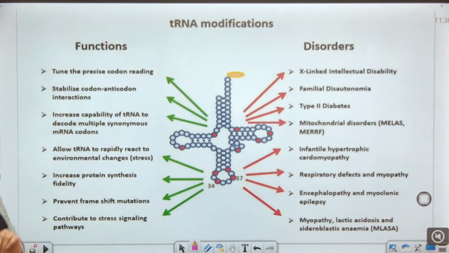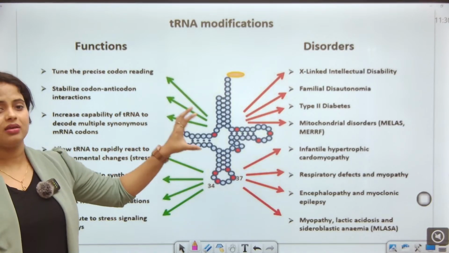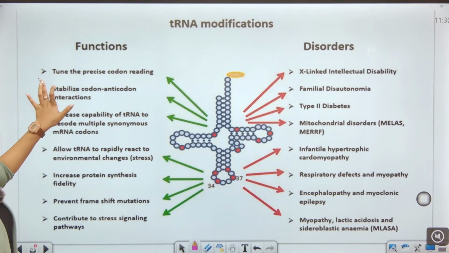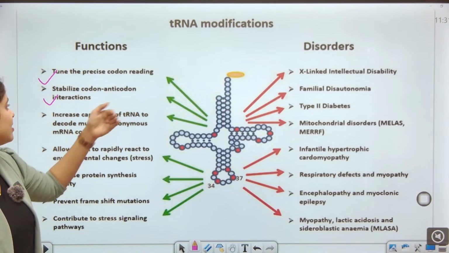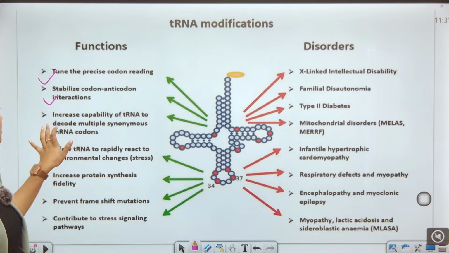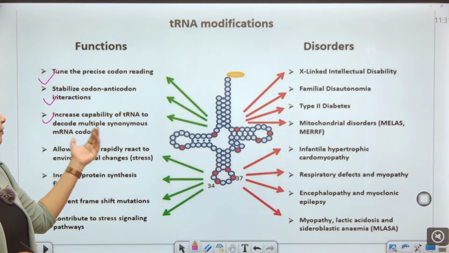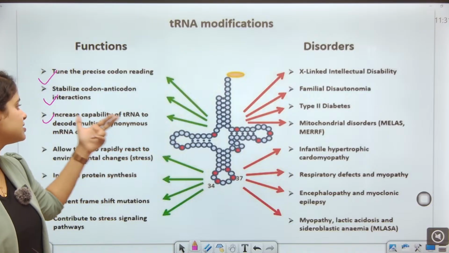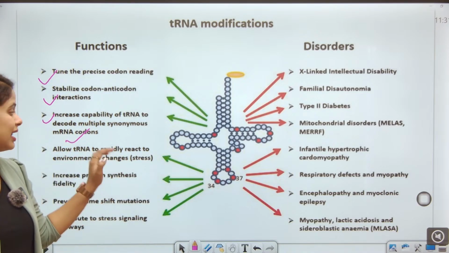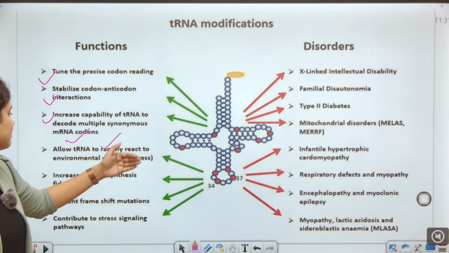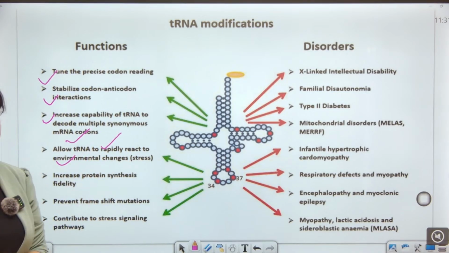So let's see how tRNA works. It tunes the precise codon reading, stabilizes codon-anticodon interactions, increases the capabilities of transfer RNA to decode multiple synonymous messenger RNA codons, and allows transfer RNA to rapidly react to environmental challenges, etc.